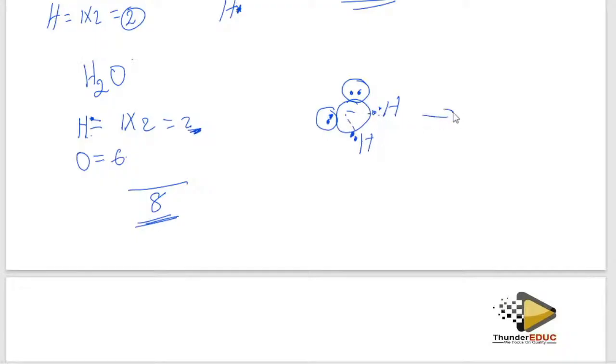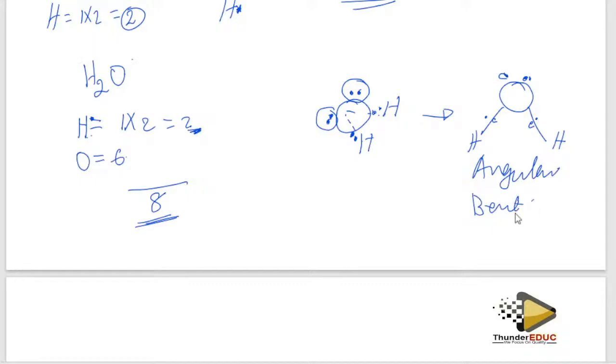But now when they ask you the shape, it's going to be like this, with the 2 electrons, and a hydrogen here and a hydrogen there. You see, meaning that you have 1 electron here and 1 electron there, 1 from hydrogen, 1 from oxygen. So it forms that V, which we call the bent shape. We call it bent shape, or we can call it angular. So you must know the shape which water has.